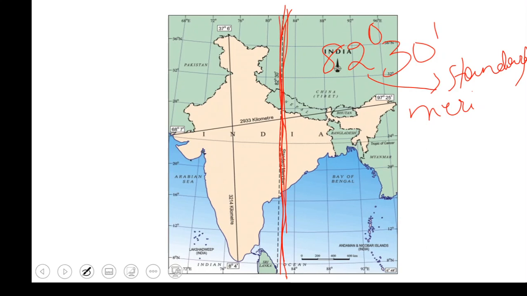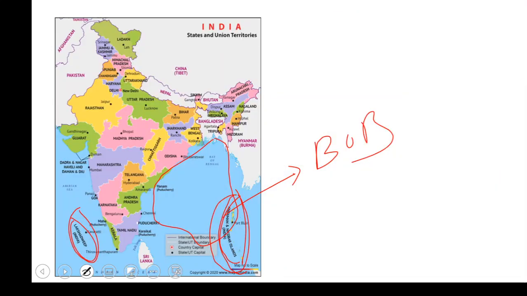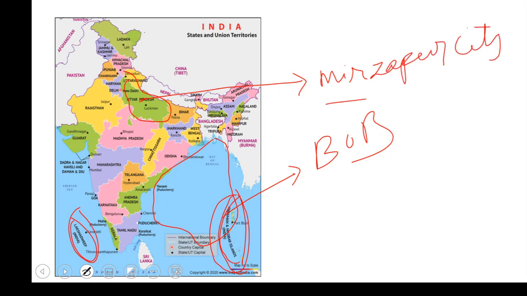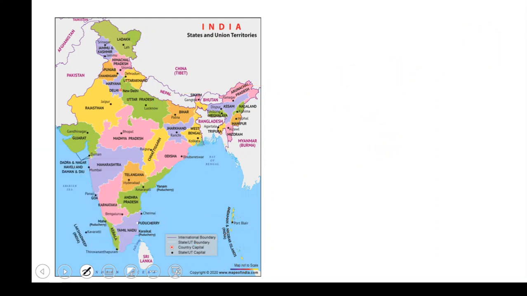This is the line which passes through our country, through different states. There is a city in UP. This is UP, right? In UP we have a city called Mirzapur. So this line passes through Mirzapur and it crosses all these states. Like this it will be doing. Or let me make it more clear. It will be like this.